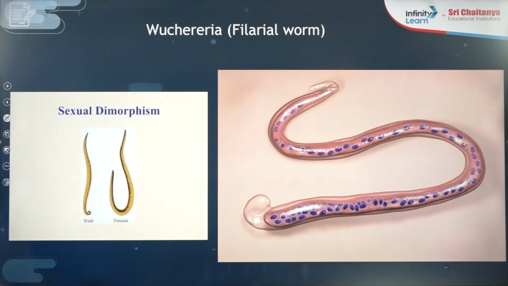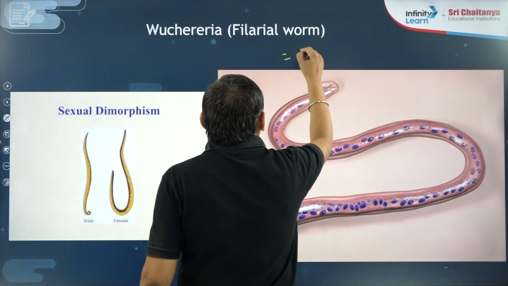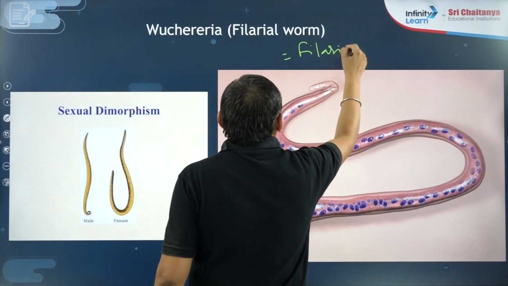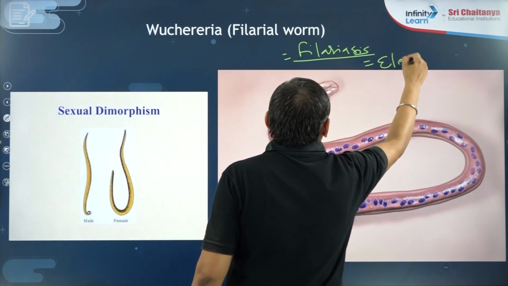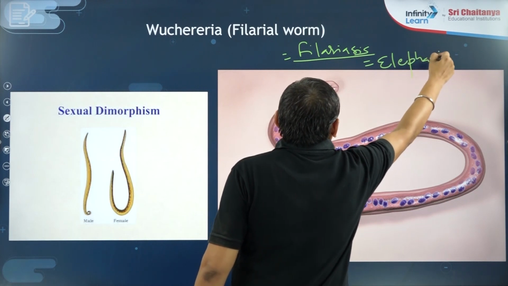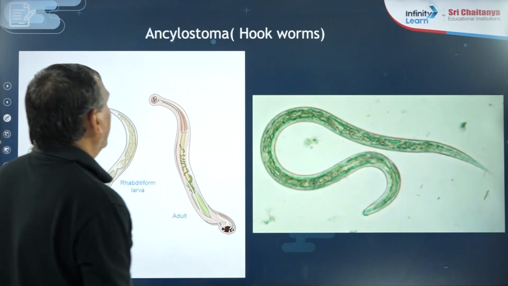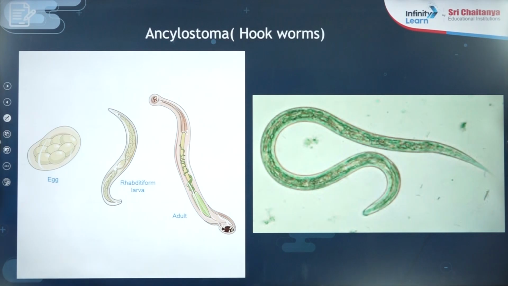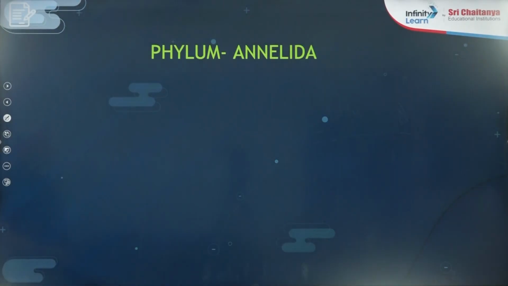Wuchereria bancrofti is the filarial worm. It causes filariasis. I think you know filariasis well by the term elephantiasis. Now Ancylostoma is known as the hookworm. These are the two pictures given in NCERT.